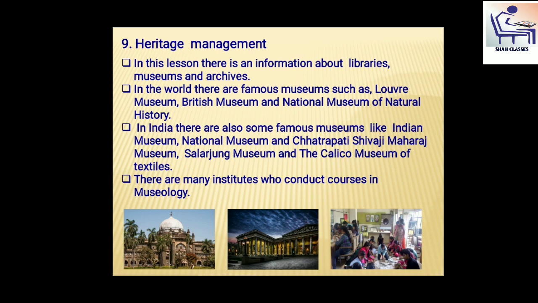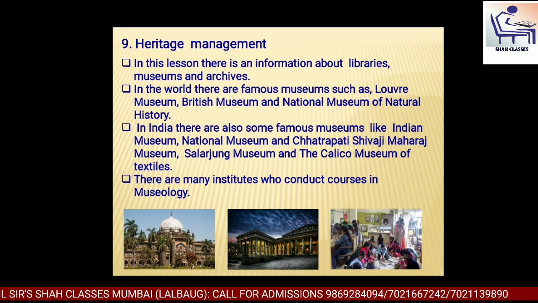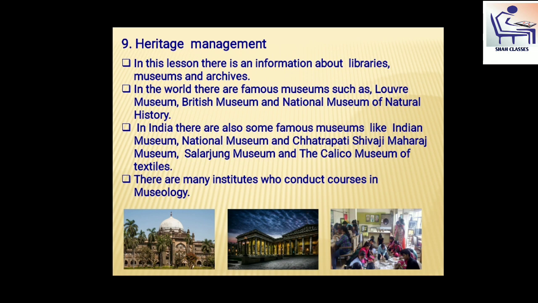You know, India has a great heritage. In India, there are also some famous museums like the Indian Museum, the National Museum, the Chhatrapati Shivaji Maharaj Museum, which is situated in Mumbai, the Salarjung Museum, and the Calico Museum of Textile, Ahmedabad.